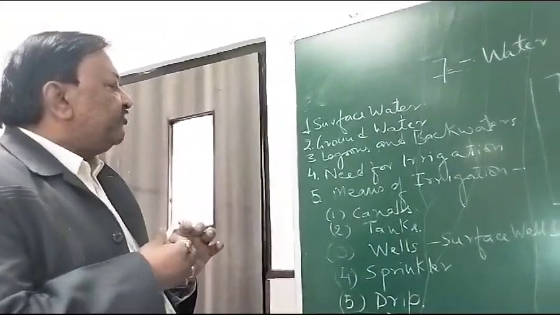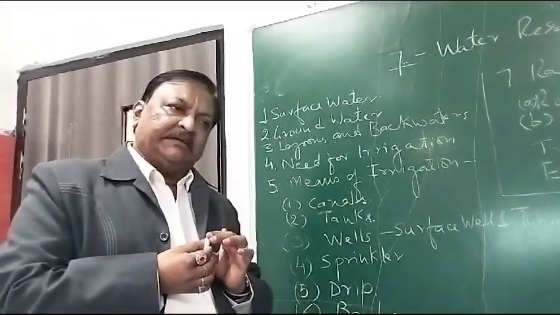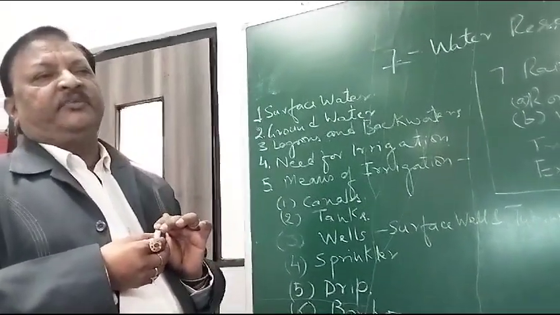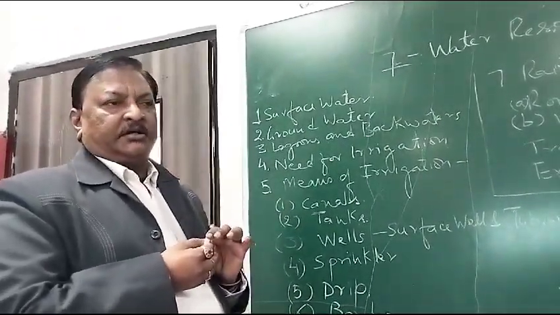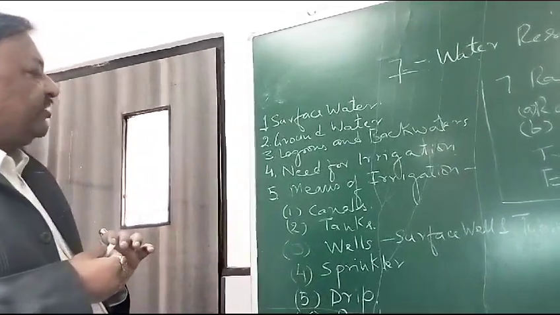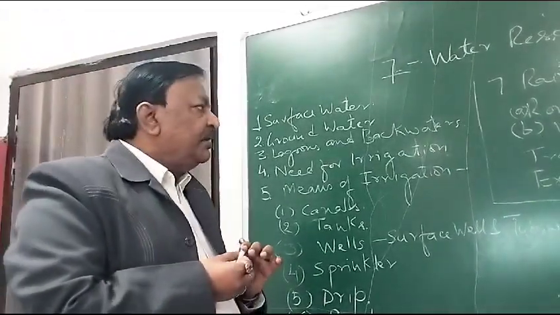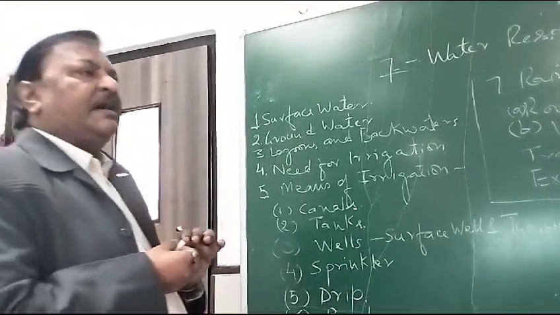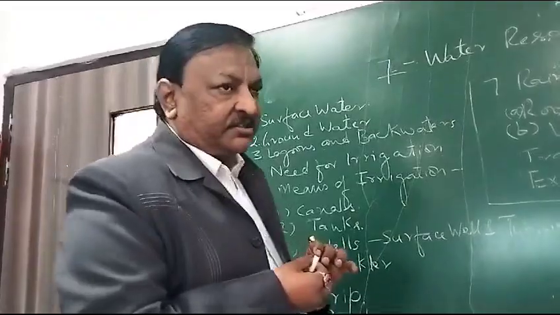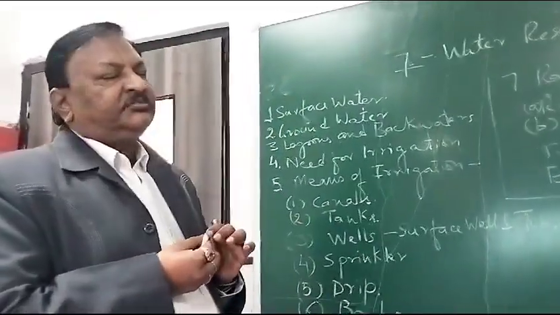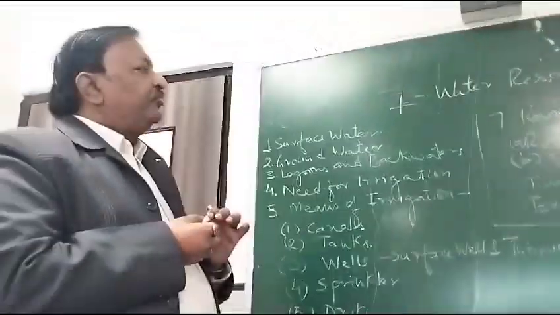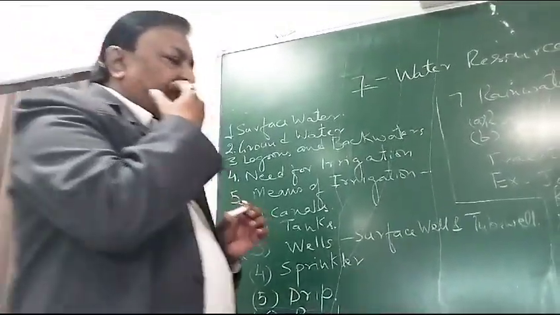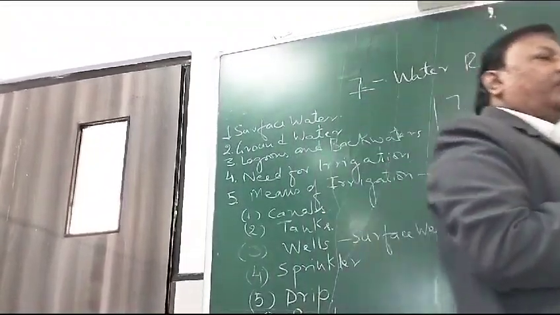So therefore we have got various kinds of irrigation methods, and naturally every method has got its advantages and disadvantages. So we'll understand what are the advantages and disadvantages of the various kinds of means of irrigation. Then in the last we'll be studying about rainwater harvesting, as we know that the conservation of water is very necessary, and for this purpose we do rainwater harvesting. And the last thing that we'll be studying is simply what is the advantage of rainwater harvesting.